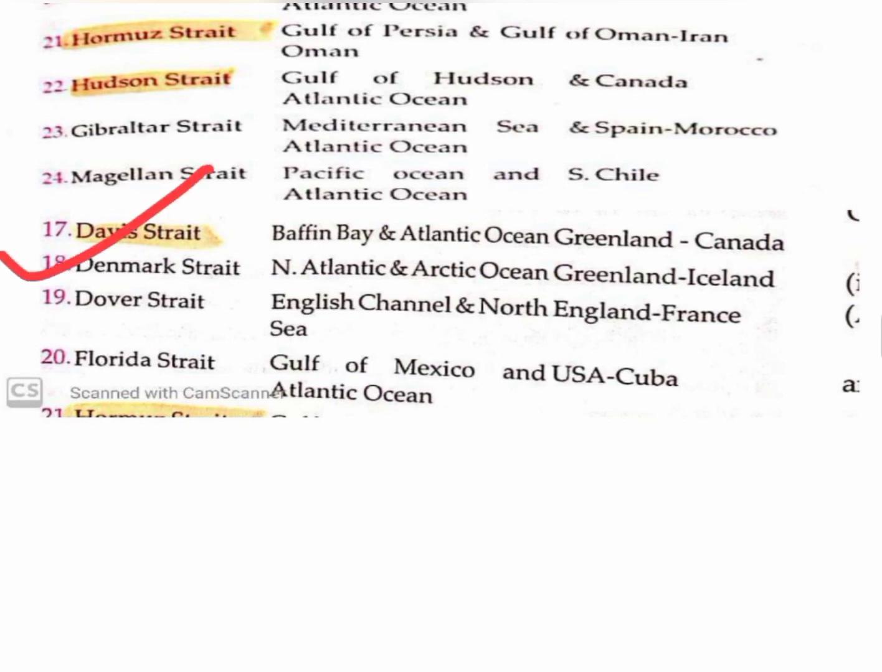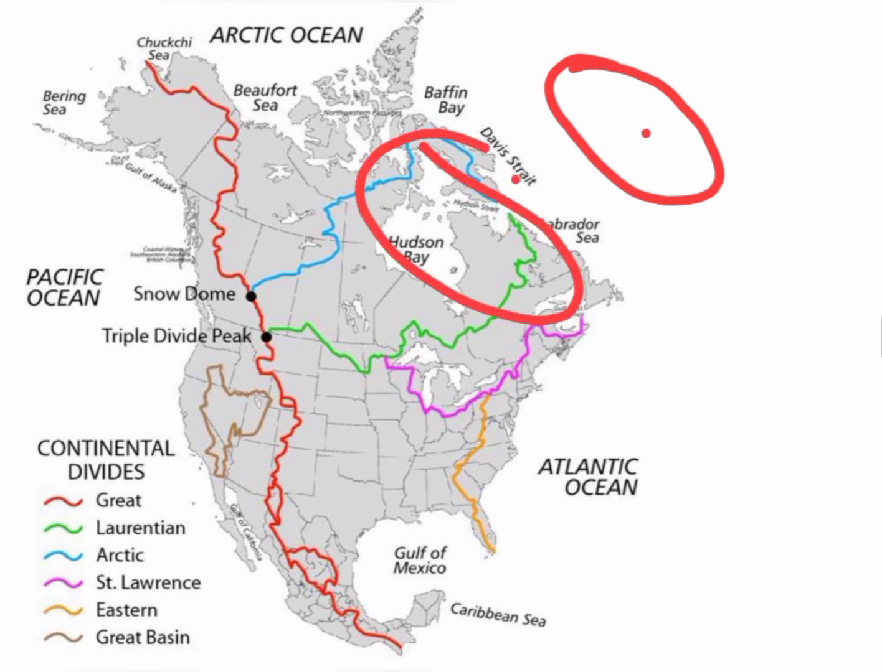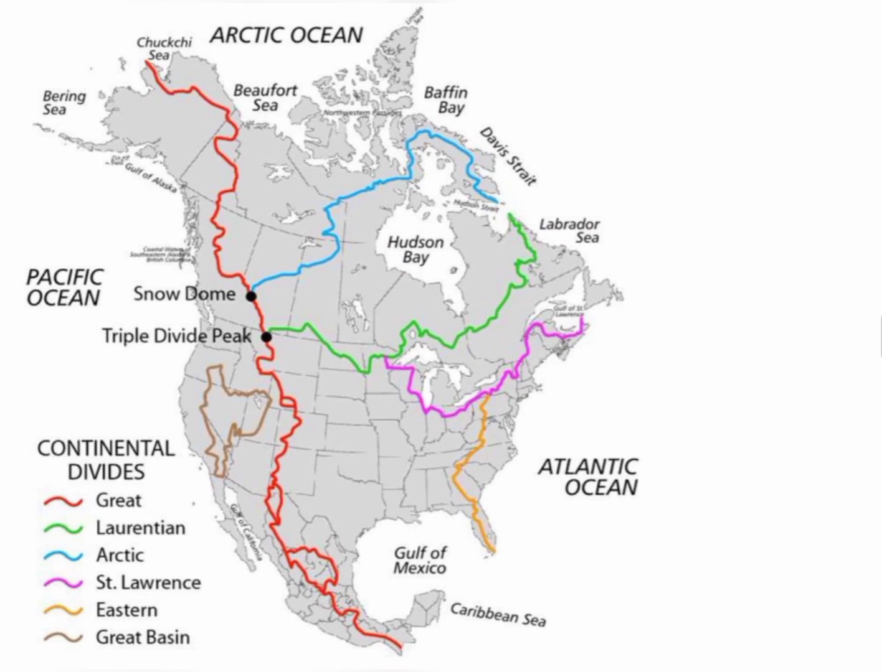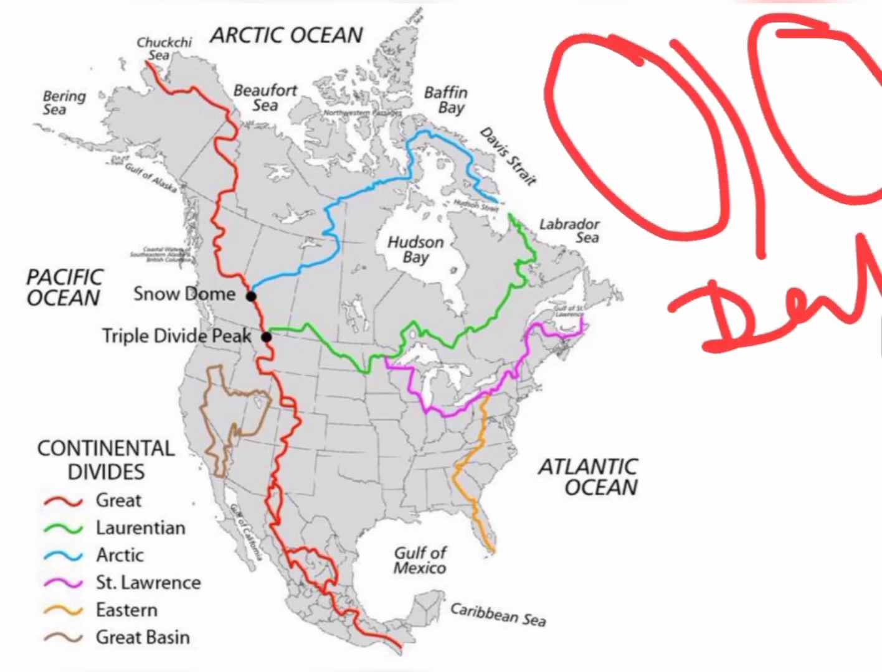Denmark Strait. So here is Greenland. Davis Strait disconnects Canada and Greenland. And here is Denmark. So Denmark Strait disconnects Greenland and Denmark. Am I clear to you? So here is Greenland and here is Denmark. Here is Denmark Strait, and here is Davis Strait. So Denmark Strait disconnects Greenland and Denmark, and Davis Strait disconnects Greenland and Canada.